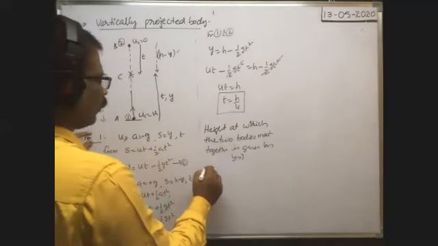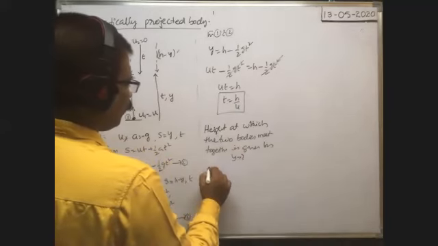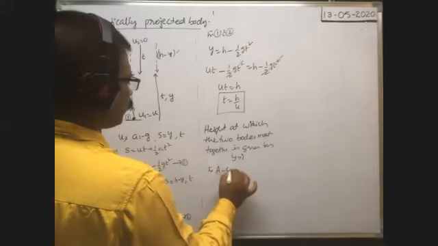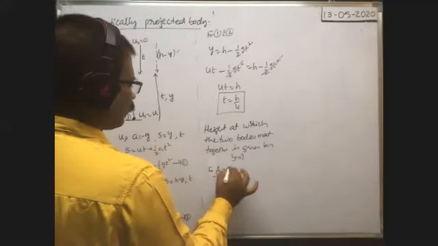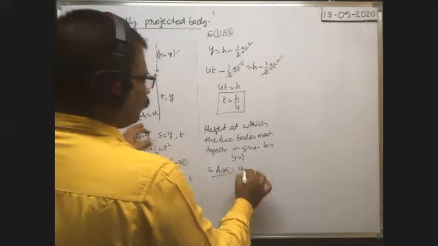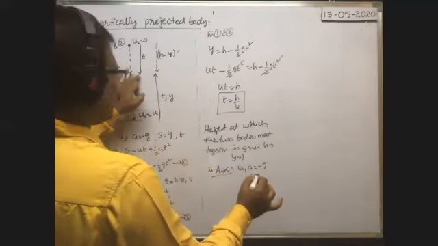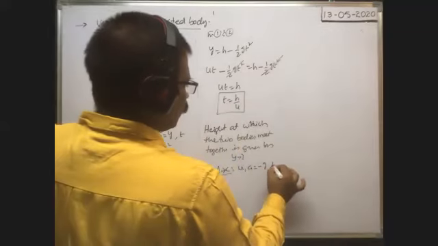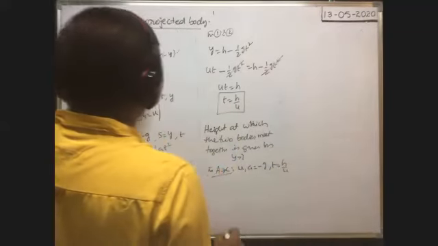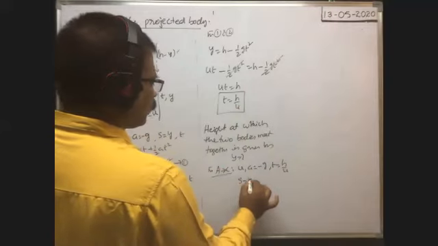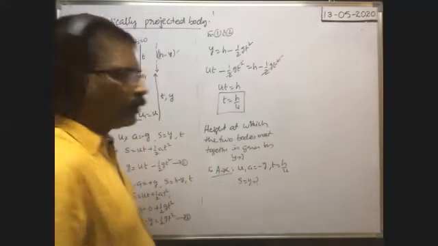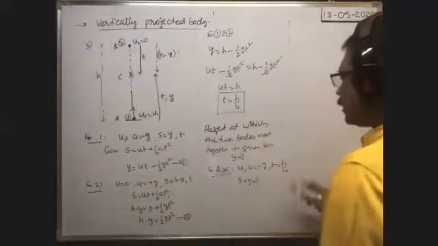So when you consider the motion for A to C, initial velocity u, acceleration minus g, time taken by the body to travel from this point to this point is t, already we got h by u. Next, displacement s is equal to y, that is equal to question mark. Now what is the relation among them?